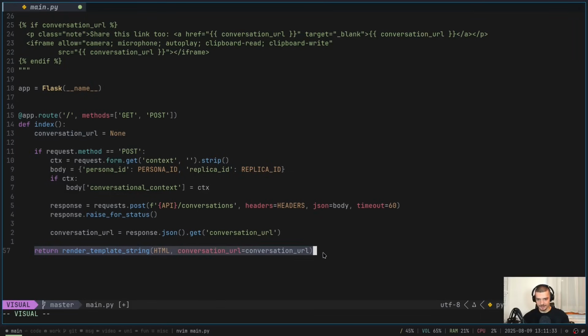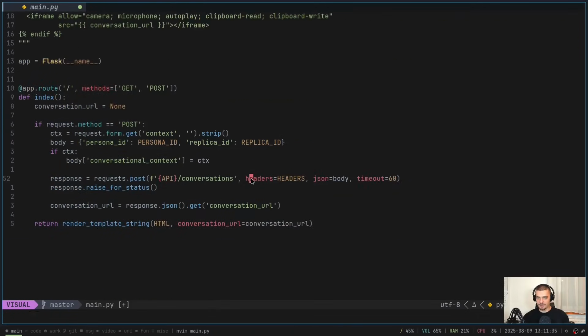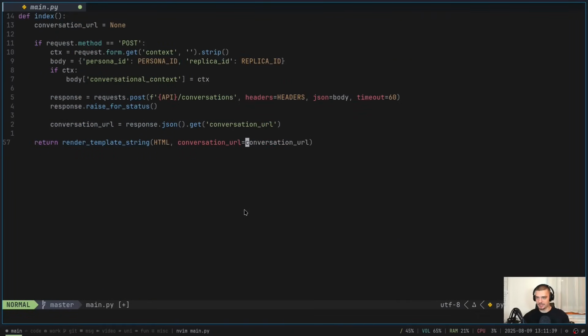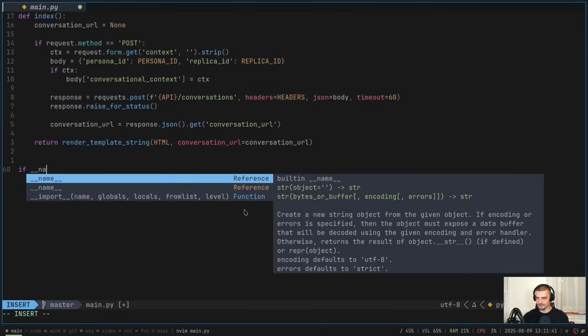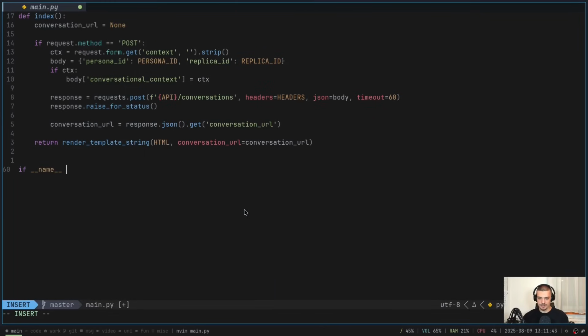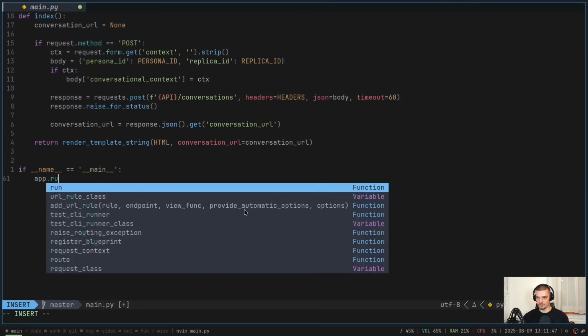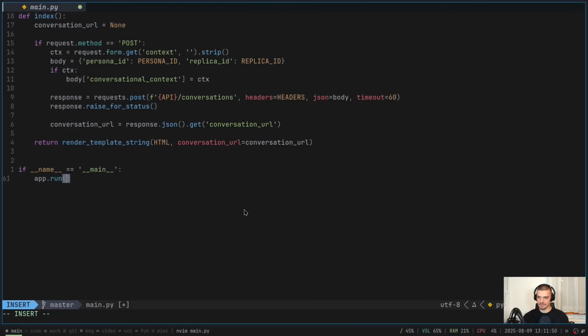We render the HTML without the conversation URL. Otherwise, we get it from the API and we render it into the page. Final piece here is if __name__ is equal to "__main__", then we want to run the application, debug being equal to True, and that's basically it.